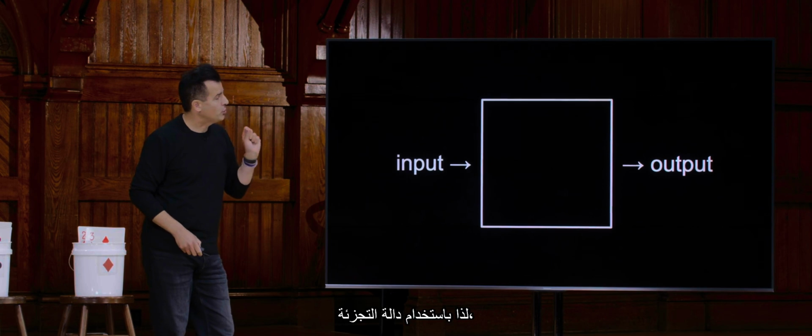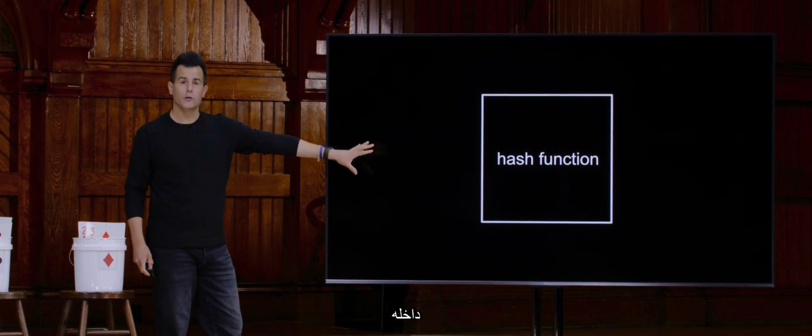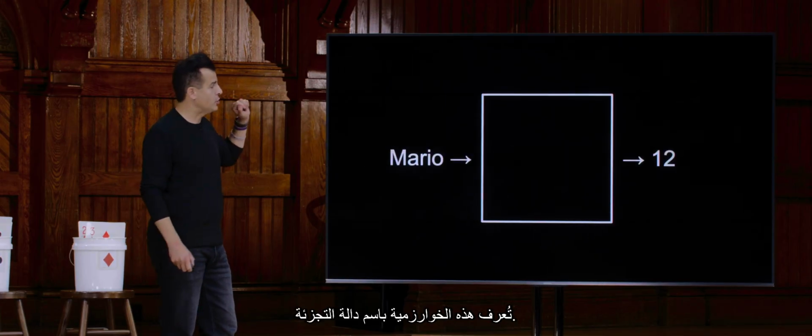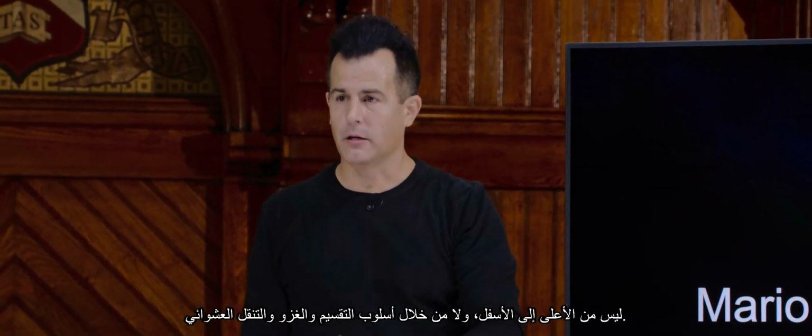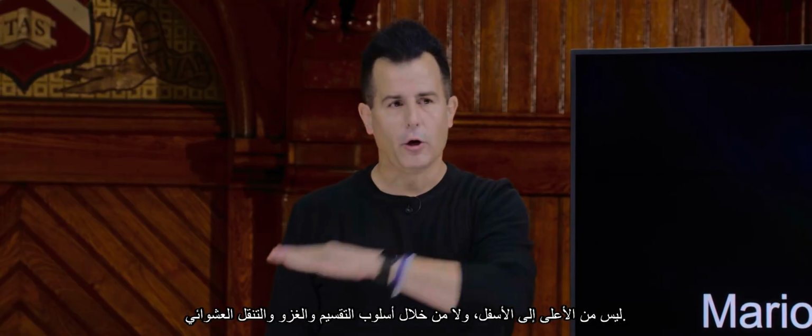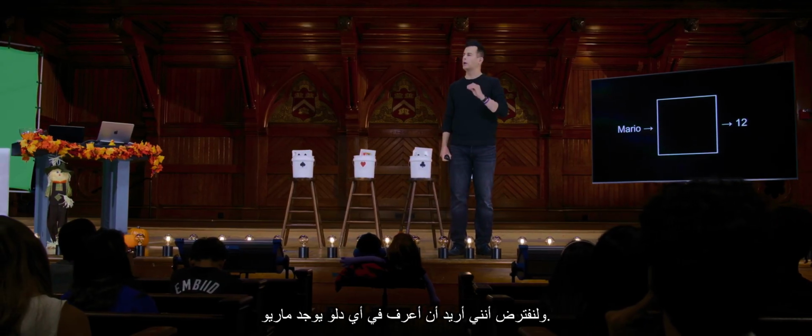So with the hash function, we essentially have our old friend problem solving here, the inside of which, the algorithm, is known as a hash function. And for instance, if I'm looking up Mario's number, I might now want to look for Mario not top to bottom, and not divide and conquer, jumping around to the middle of the middle of the middle. Let me just figure out what bucket Mario is in. And in the English alphabet, there's 26 letters, A through Z, either uppercase or lowercase. And suppose that I want to find what bucket Mario is in.